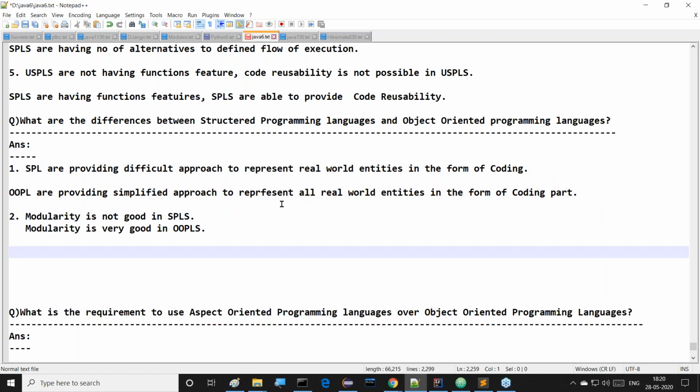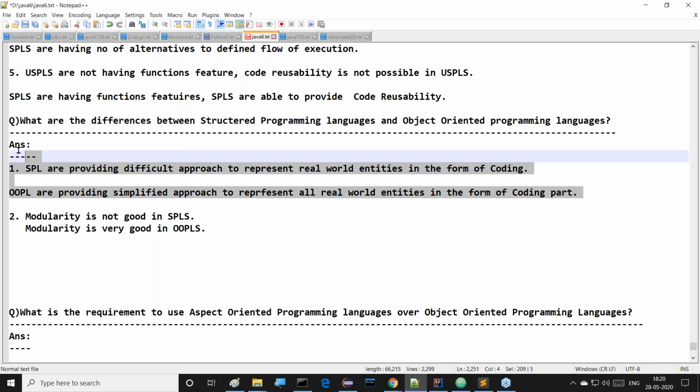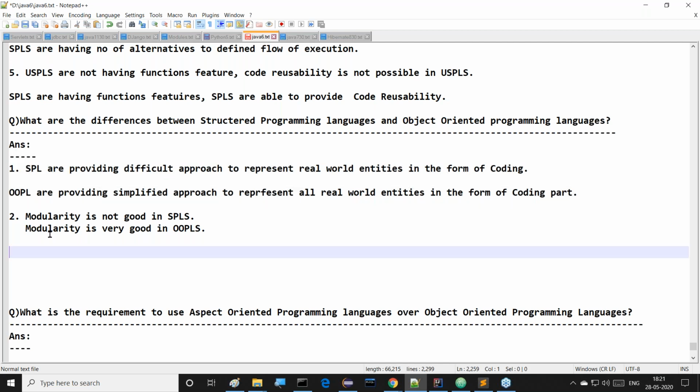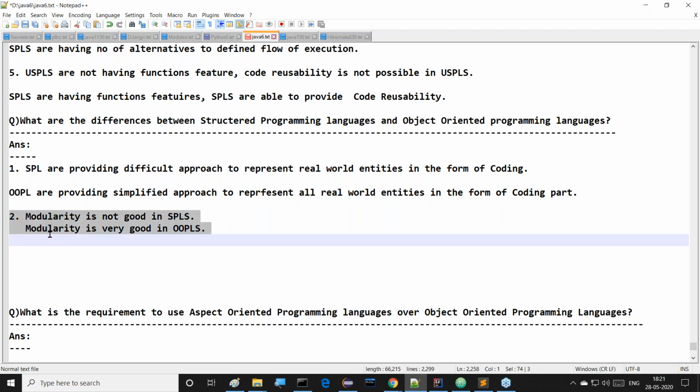Next one, already I've given one example in the last class. If you take a bank account and try to prepare that bank account and its operations with the C programming language, and try to do the same thing with Java, in the case of Java it's very simple, but in the case of C it is somewhat difficult. Right, sir. Now, this is the regular class of core Java only. Object orientation I'm discussing. It's regular class only.